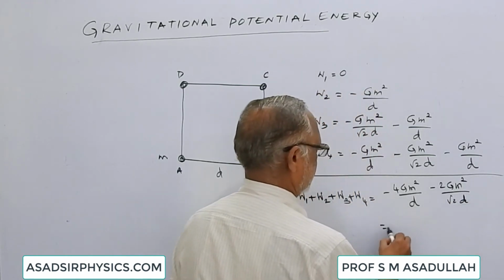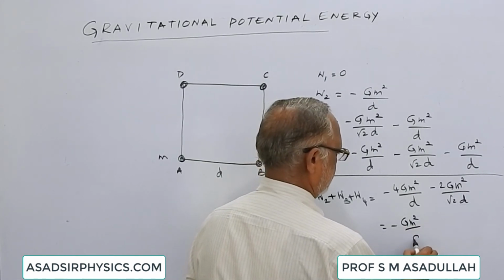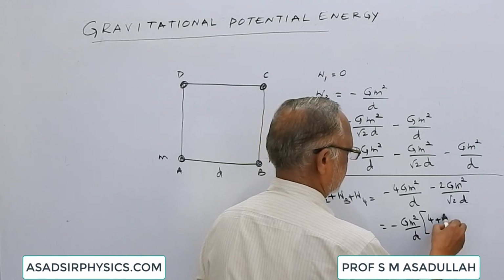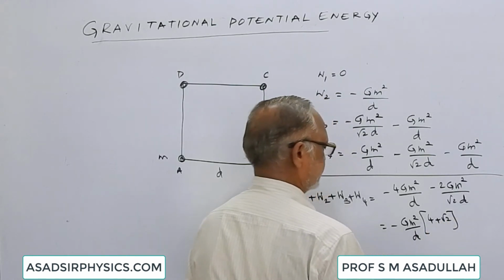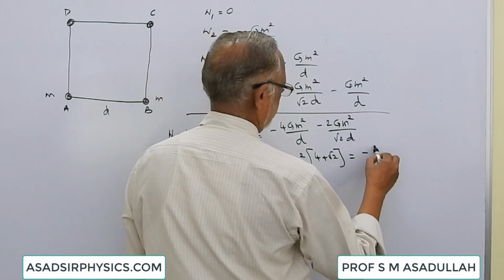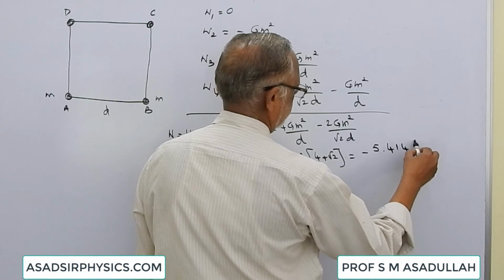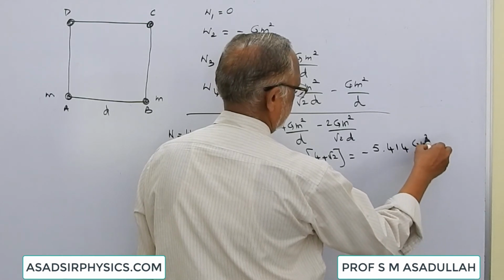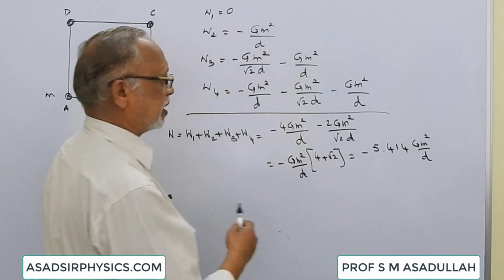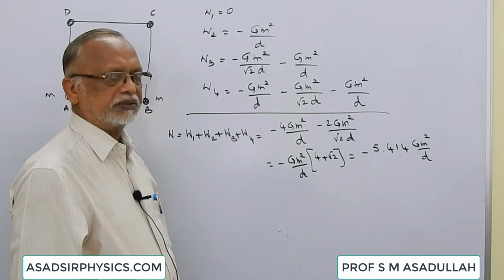So this will become minus Gm square by d common, bracket 4 plus root 2. That is 5.414. That is minus 5.414 Gm square by d. This I have done in the beginning itself because most of the time it is asked.